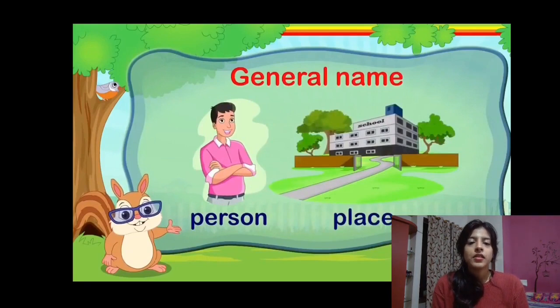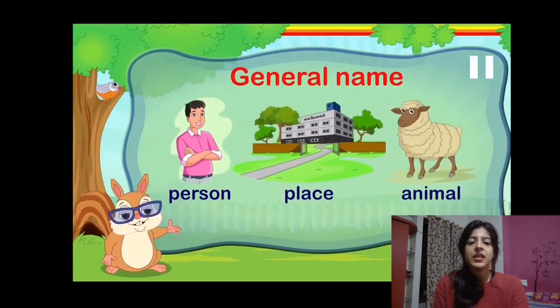Place. Now, for example, school is a place, but there are a lot of different types of schools, right? Different schools. You can't identify one single place, one single school without its name. So, name of a place, for example, a hospital, a school, a shop, these are all common names of places